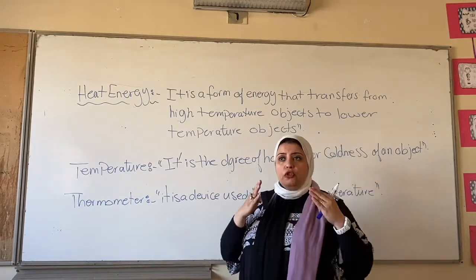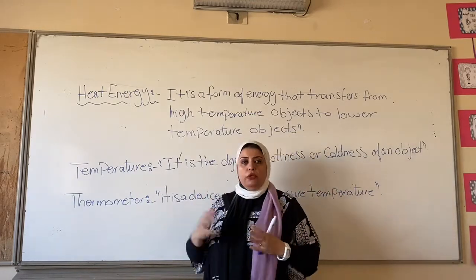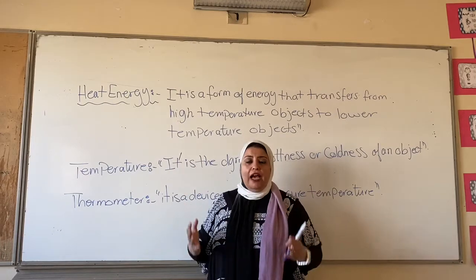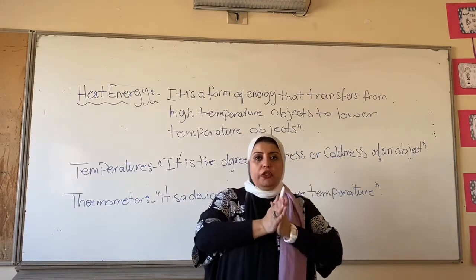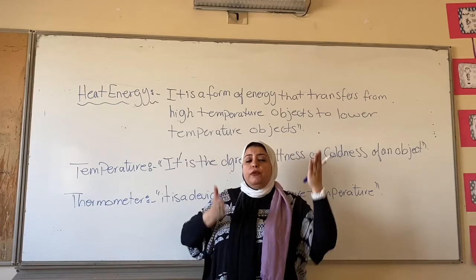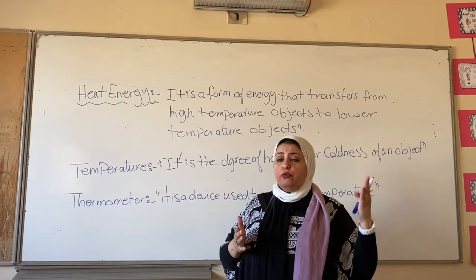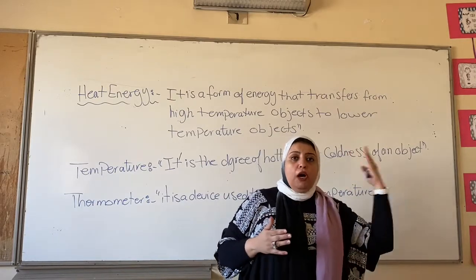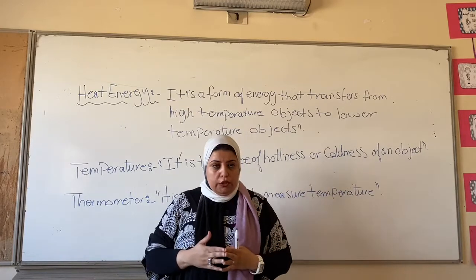The direction or the way in which heat flows from one object to the other. So wherever I have two objects in contact, touching each other, and there's a temperature difference between them, at this moment the heat is going to pass or flow from the higher temperature object to the lower temperature object.